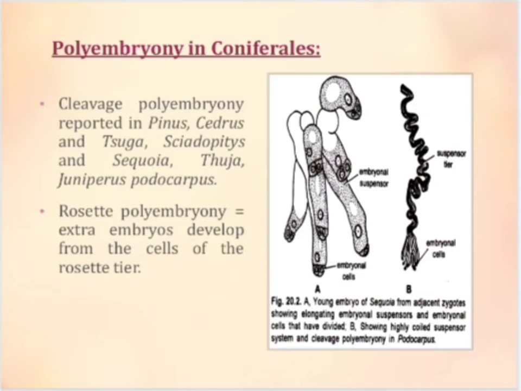While in Podocarpus, an advanced type of cleavage polyembryony has been observed, and it has an important bearing on the assessment of the evolutionary status of polyembryony in the conifers as a whole, as mentioned by Sporne in 1965. Each embryonal tetrad behaves as an independent embryo in Podocarpus.